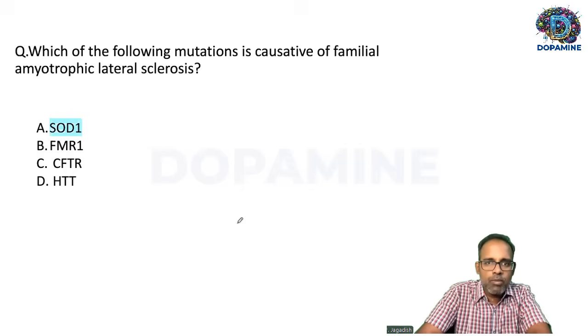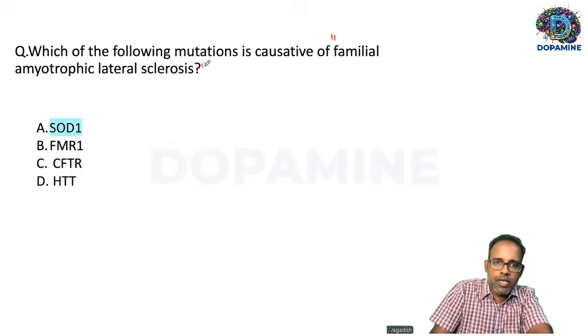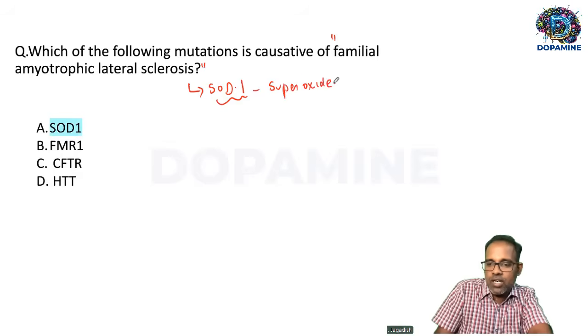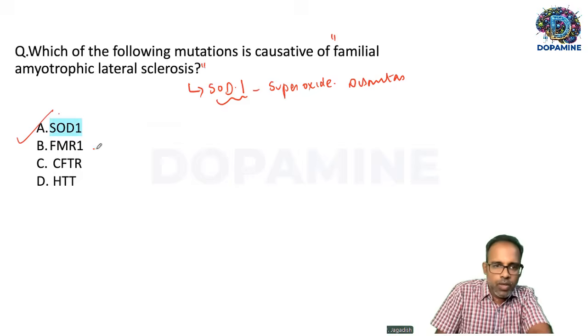Which of the following mutations is causative of familial amyotrophic lateral sclerosis? The option is a mutation in the gene called SOD1, which stands for superoxide dismutase, an intracellular antioxidant enzyme. FMR1 can cause fragile X syndrome.